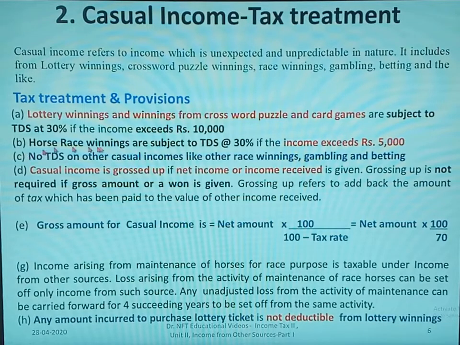Second one, horse race winnings are subject to TDS at 30% if the income exceeds rupees 5,000. No tax is deducted at source on the other casual incomes like other race winnings. Only for horse race winnings TDS is deducted at 30%. For other race winnings no TDS is there. No TDS for race winnings, gambling and betting.